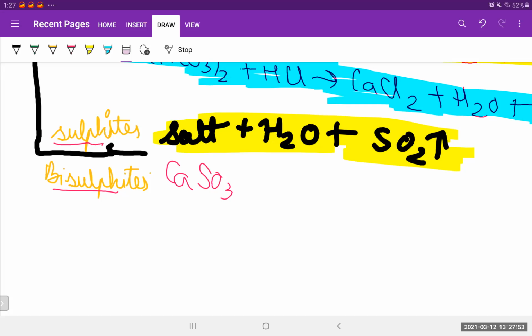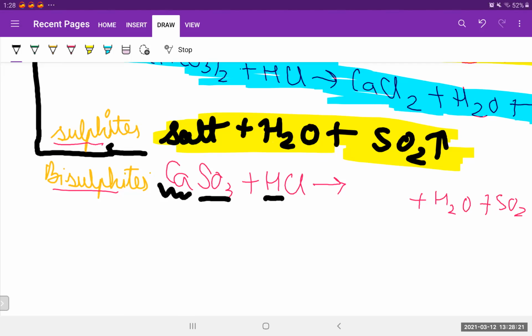Now, let's look at some examples. When we react calcium sulfite with an acid, let's take the acid as HCl. What are we getting? We'll get SO2 for sure, right? We'll get water for sure, right? Now we are left with what? We have taken SO2, we have taken hydrogen, and water also we have got. We are left with calcium and chloride. So we'll get calcium chloride.